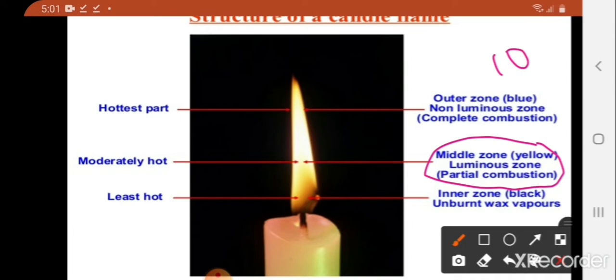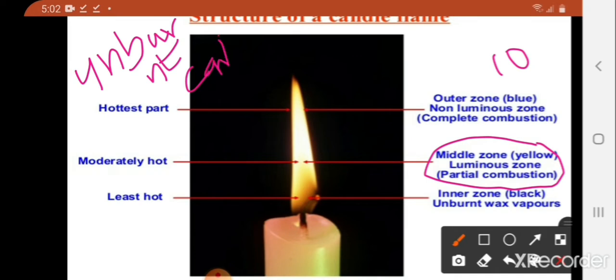What will you observe? We can see a circular blackish ring is formed on the glass plate or slide. It indicates the deposition of unburned carbon particles.